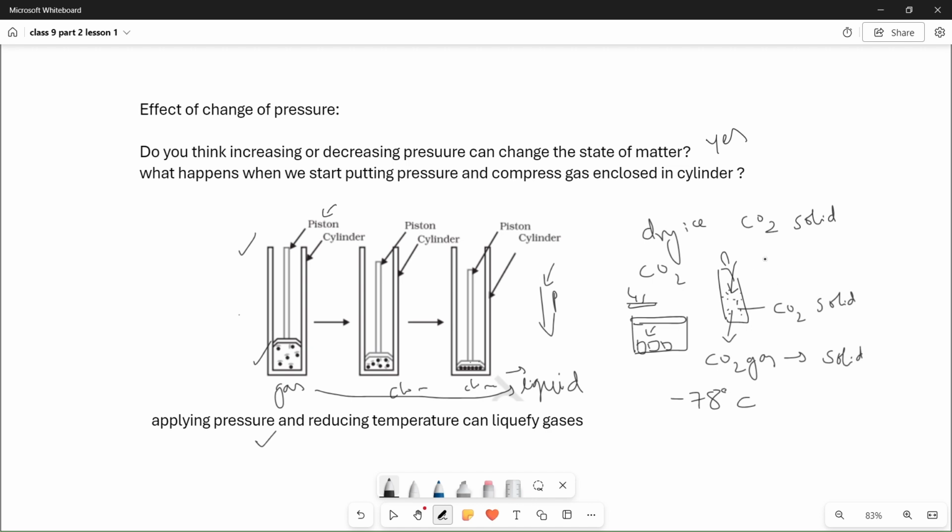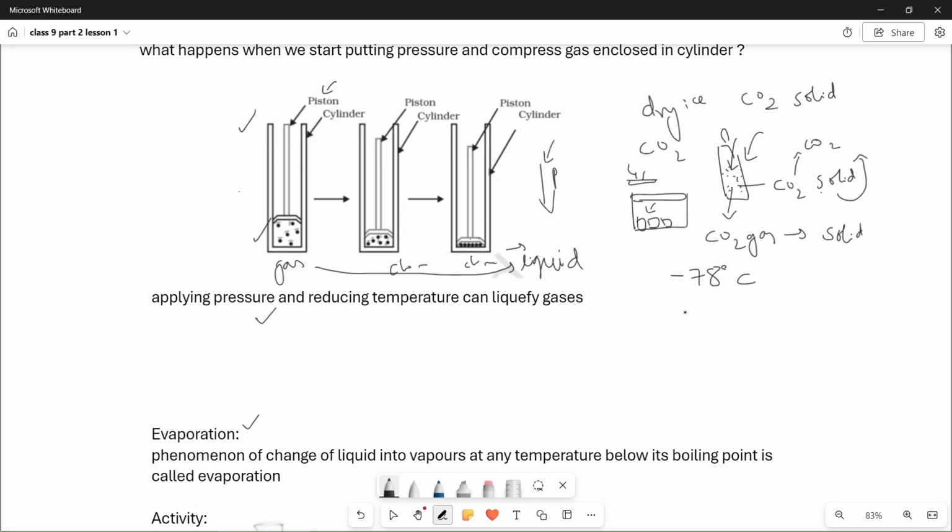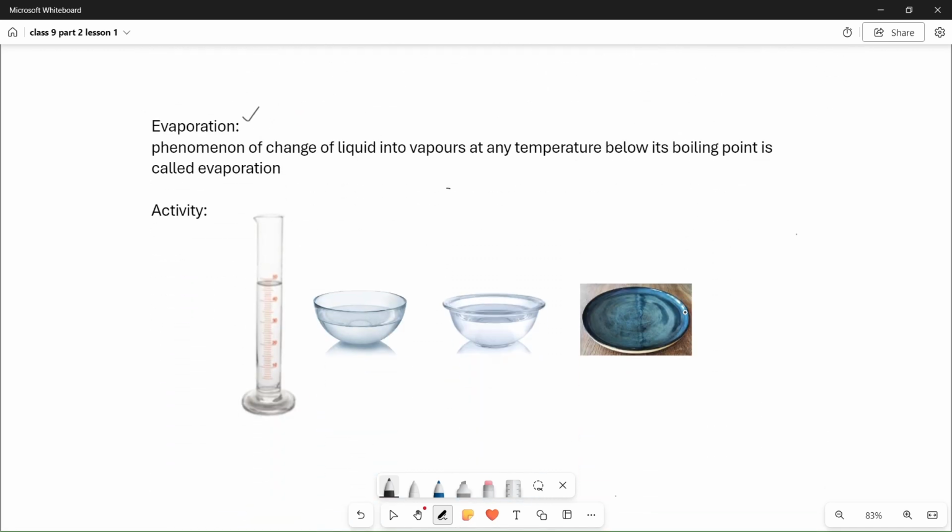So when you increase pressure, CO2 gas will become CO2 solid. When you take the solid out to the atmosphere, at 1 atmosphere, it will become CO2 gas again directly. These two are observations we can see in our daily life with dry ice for the effect of change of pressure. The next point we have to focus on is evaporation.